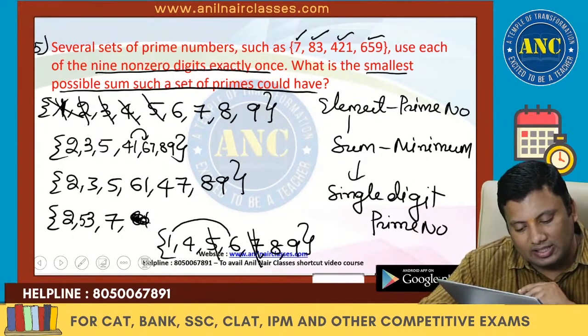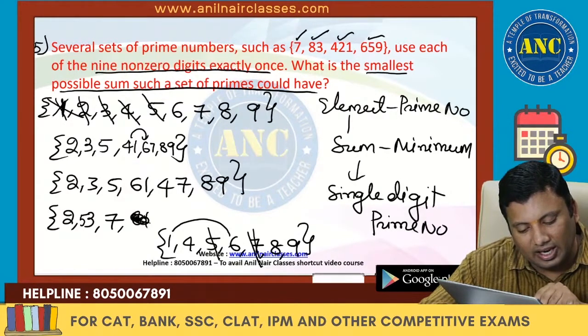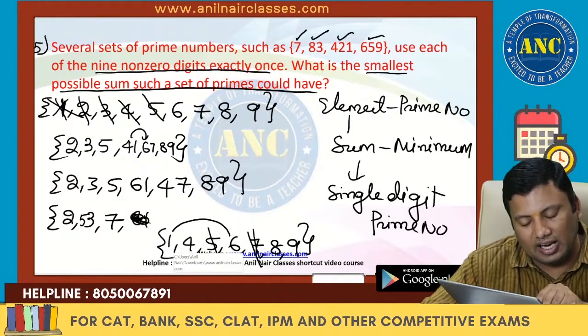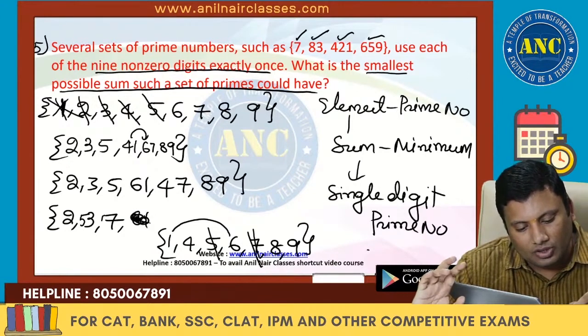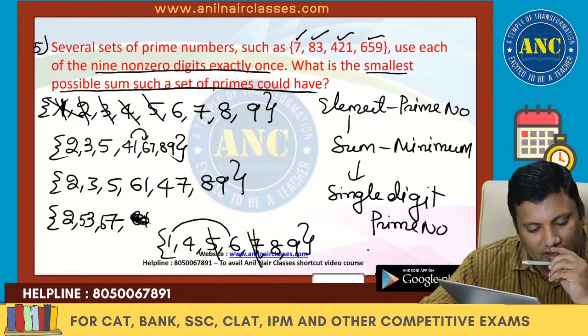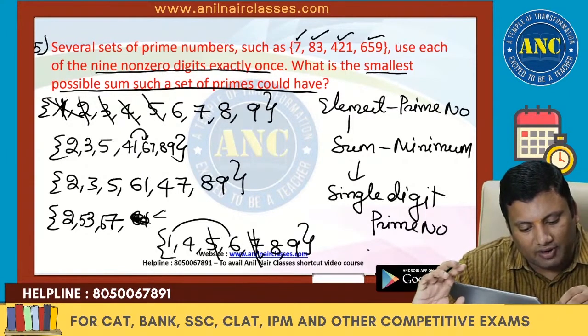What are the cases that are possible? 46 is a composite number. 48 is a composite number. 49 is a composite number. 67 this is possible. Next one, 89, 41, 63.